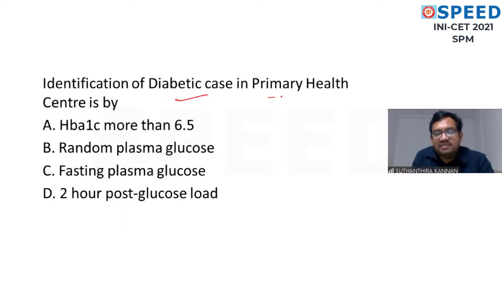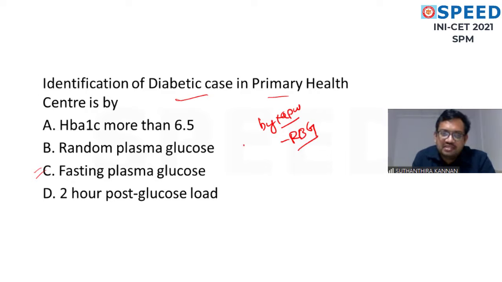Identification of diabetic case in the primary health center is by, very straightforward question, fasting plasma glucose. But if the question asks about identification of a diabetic case in the primary health center by a multi-purpose health worker, the answer is random blood glucose. Usually they are telling the MBBS doctors, so we do fasting plasma glucose in the peripheral setup. So the answer is fasting plasma glucose. If they specifically mention multi-purpose worker, it is random blood glucose more than 140. You have to screen for diabetes.